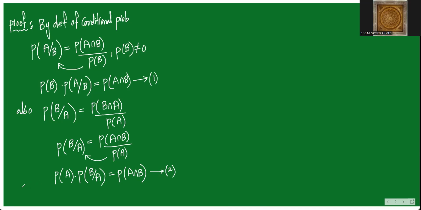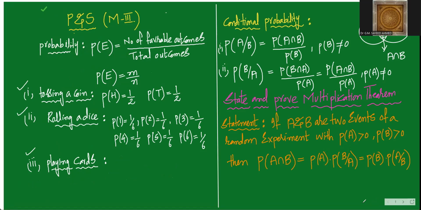Now, if you combine these two, from 1 and 2, it is the value of A intersection B, it is also the value of A intersection B. So if you merge these two results, what will you get? Tell me.